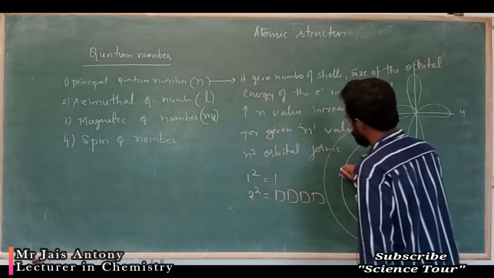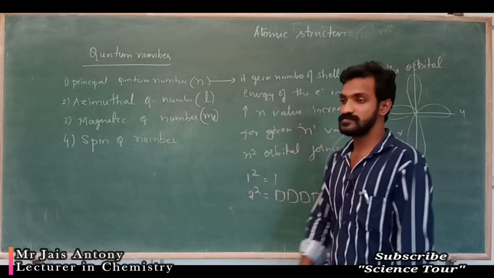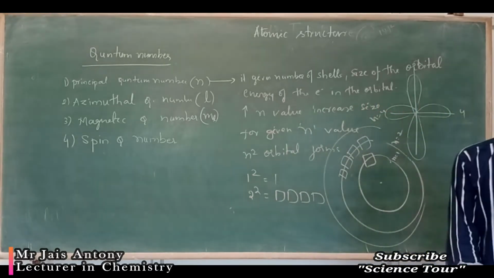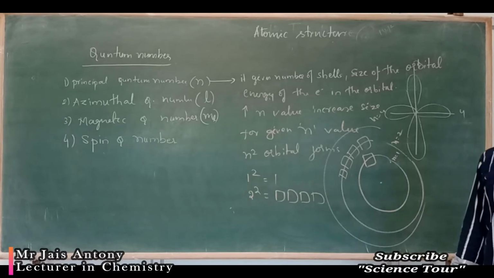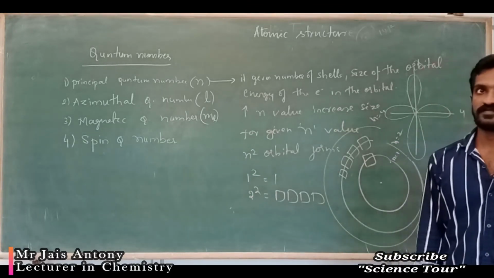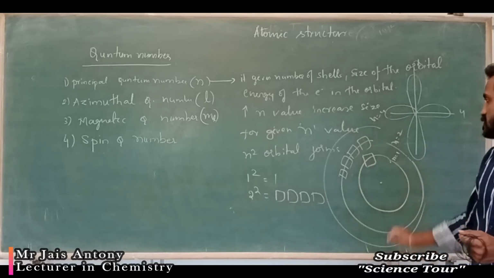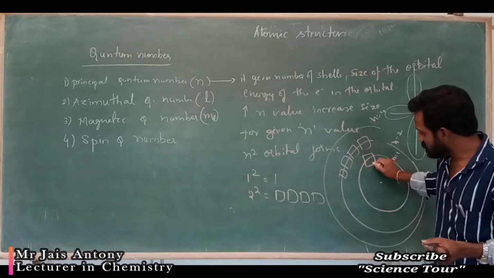1, 2, 3, 4, like this. 1, 2, 3, 4, 5, 6, 7, 8. 8 electrons. Understood? Here 1s. After that, this is the second shell.